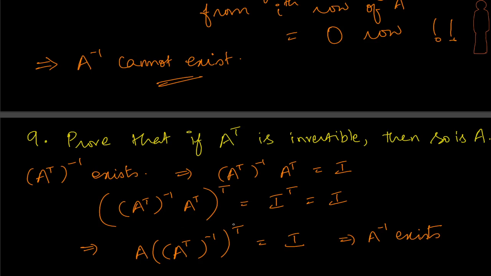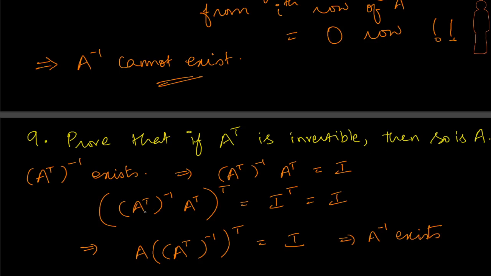Now we shouldn't make the mistake of assuming that A transpose inverse is the same as A inverse's transpose, and therefore apply the transpose again and call it A inverse. We should be very careful with that. The reason is we need to prove that A is invertible, and we can't assume that since A inverse exists, A transpose inverse is going to become A inverse transpose. No. The reason is we are not sure whether A inverse exists.